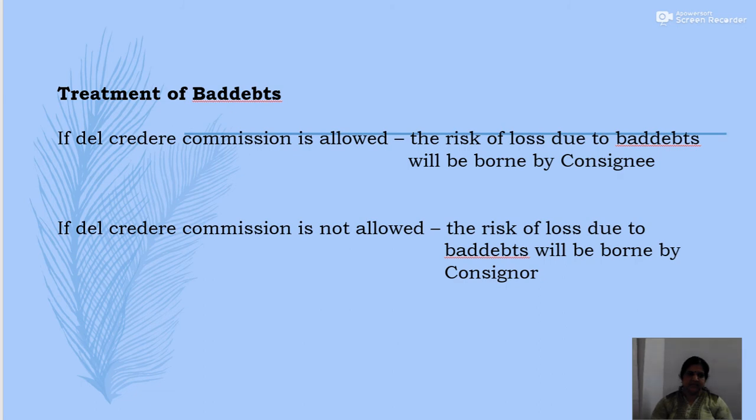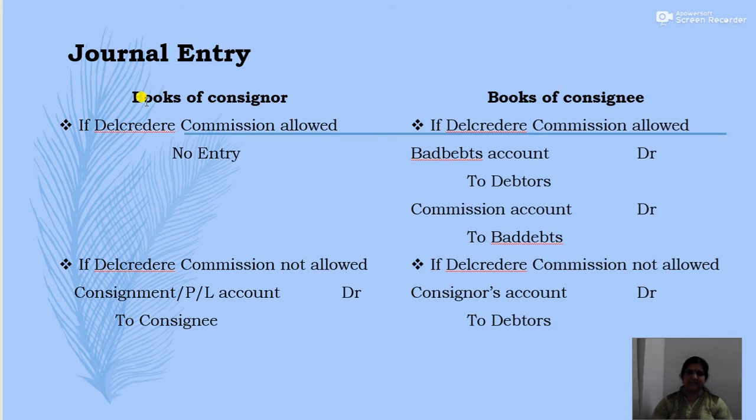So this is the journal entry, in the books of consignor and in the books of consignee. If del credere commission is allowed, then no entry will be required in the books of consignor, because the commission is already paid and the risk of loss due to bad debt has to be borne by the consignee, and the consignor has nothing to do. But in the books of consignee, we require journal entries.